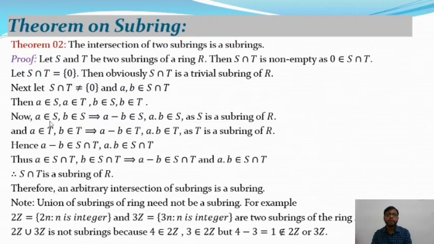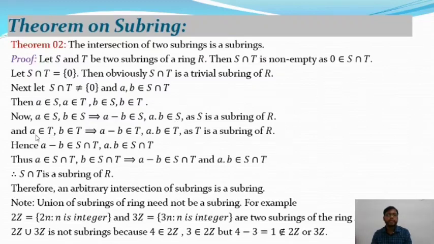So now a belongs to S and b belongs to S, and this implies a minus b belongs to S and a dot b belongs to S, as S is a subring of R. So these following two conditions are satisfied. From the first theorem on subring, we conclude that a minus b belongs to S as well as a dot b belongs to S.